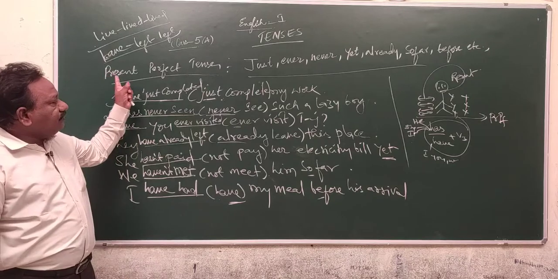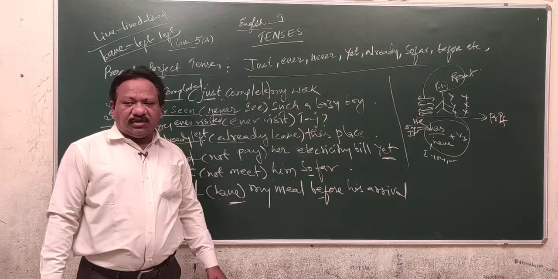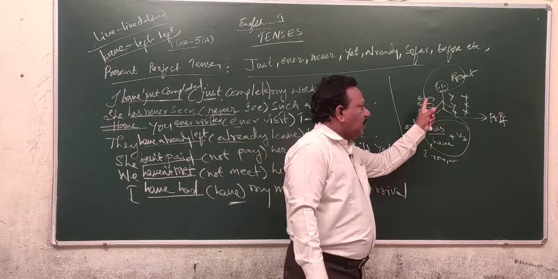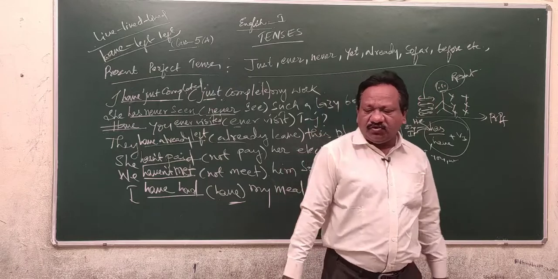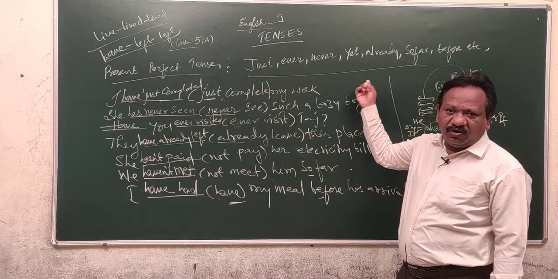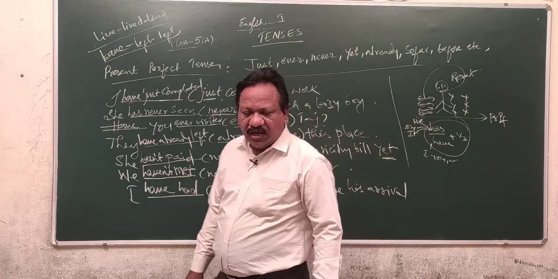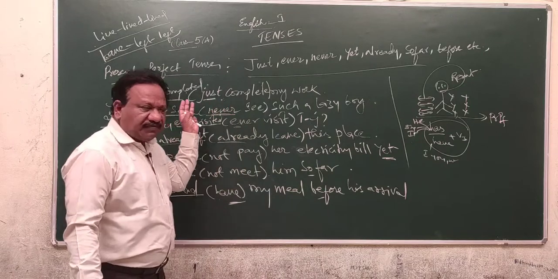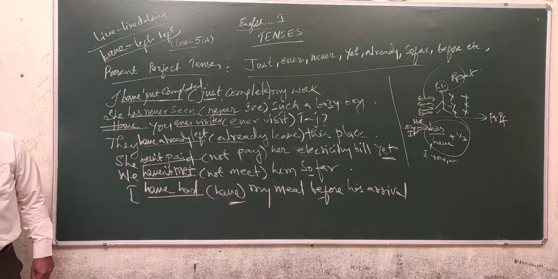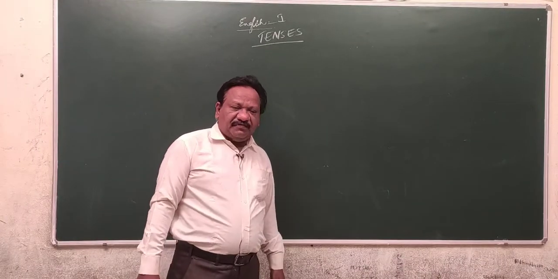See, when the action is completed and we are talking about the result part of the completed action in the present, we use the present perfect tense. While you are using the present perfect tense, whenever you come across just, ever, never, yet, already, so far, before, those temporal adverbs indicate the present perfect tense. And this is the usage of the present perfect tense. So far we have seen the present perfect tense.